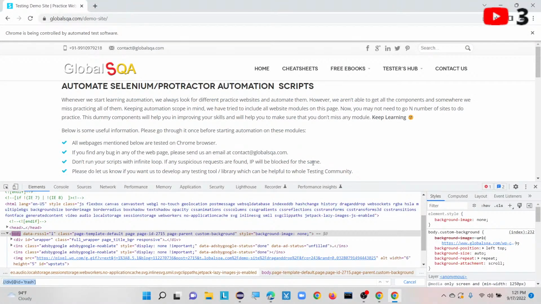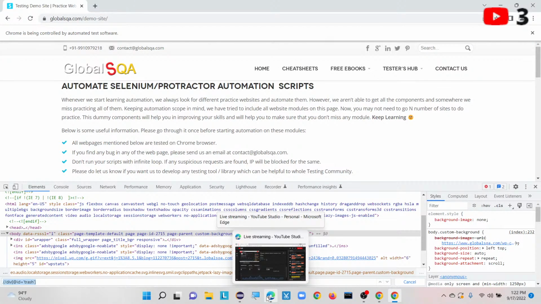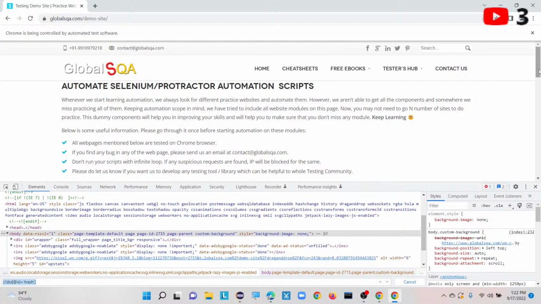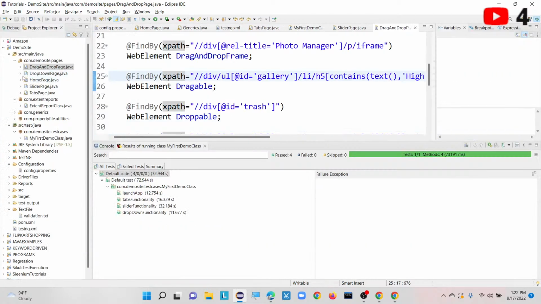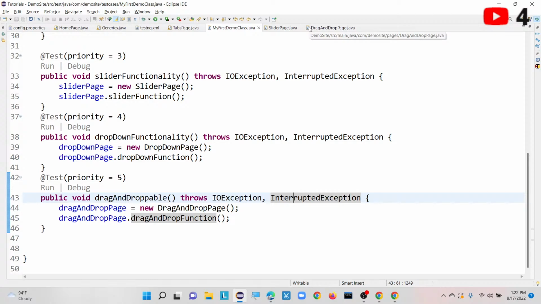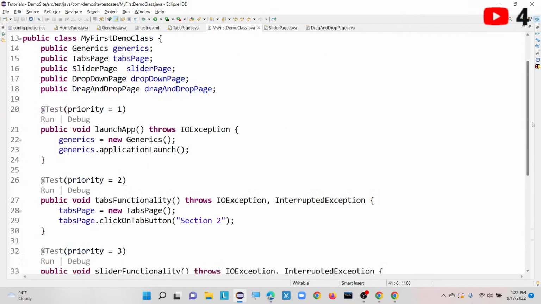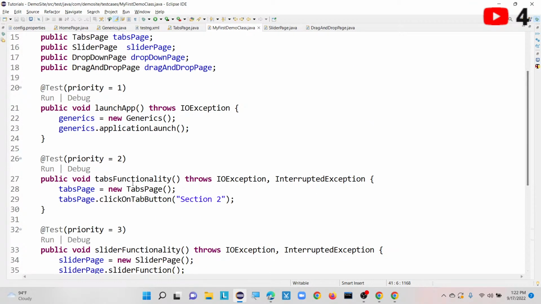What I am currently discussing means, actually I have given two or three practice websites for your reference in yesterday's live session. I took one of the websites and designed the framework in such a way that I have created pages: drag and drop page, drop down page, home page, slider page, tabs page. These are all different pages. If you look into my actual test cases, based upon the functionality, for example, if I am performing some functionality on the tab page, this is the method.